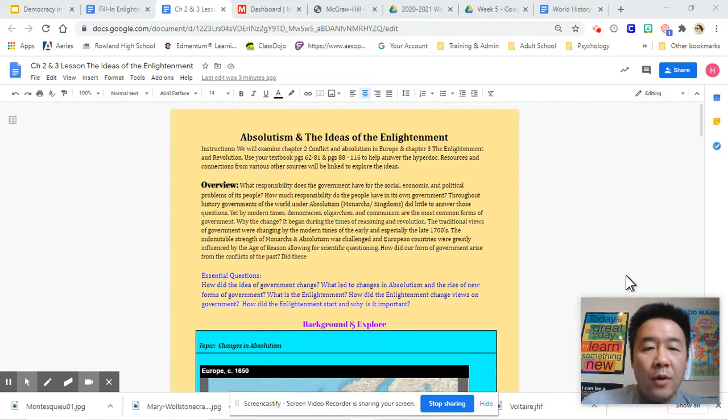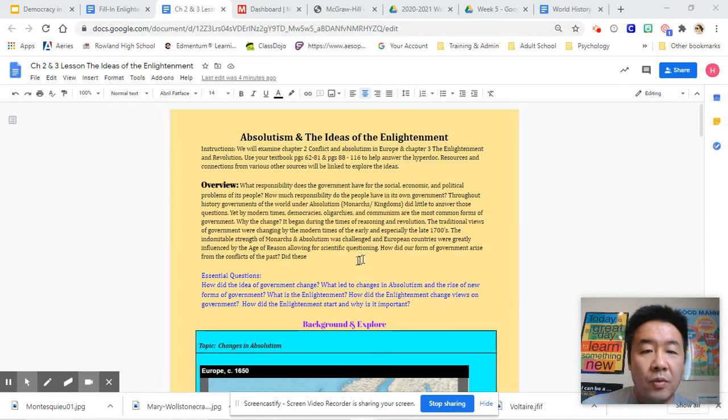This is Mr. Shao. We are going to be looking at absolutism and forms of government, as well as talking about how that all relates to the idea of the Enlightenment. All right, so for our hyperdoc, we will be looking at certain articles, and you're going to need your Impact World History book, and that is very important. We're going to be going through a couple of chapters, so make sure that you have the correct page numbers and that you are looking at how to answer each of the questions that follow.